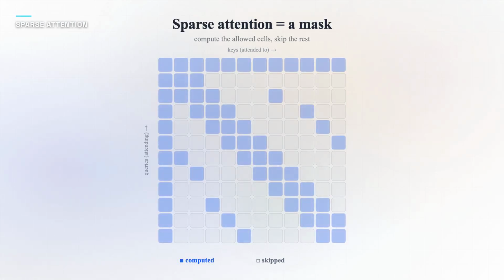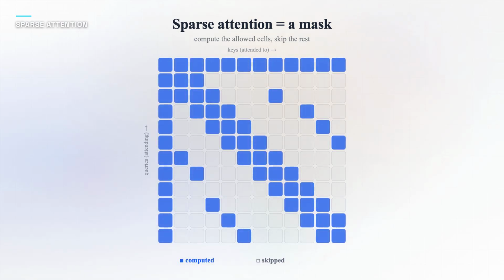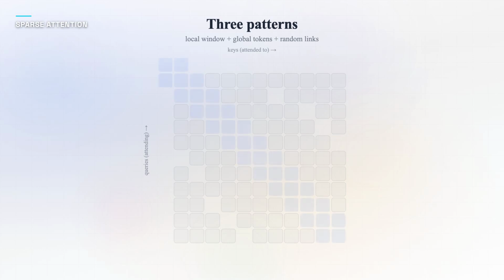Sparse attention restricts each token to a chosen subset of others. We apply a mask, only the allowed pairs get scored, the rest are skipped entirely. Pick the subset well and you keep almost all the quality while computing a fraction of the matrix. The question becomes, which subset? 3 patterns do the heavy lifting.